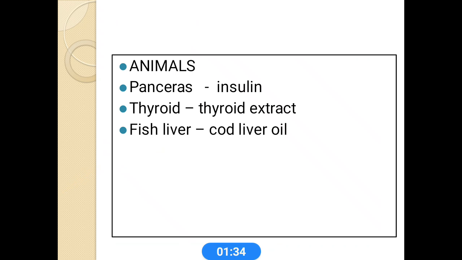Next, natural sources: animals. For example, from the pancreas we can obtain insulin, thyroid extract from the thyroid gland, and cod liver oil from fish liver.